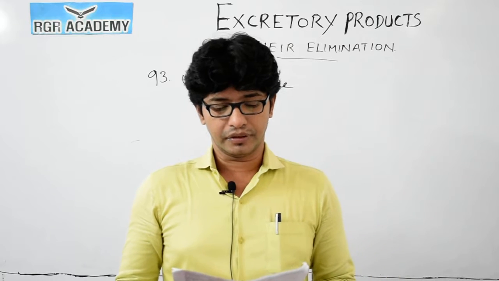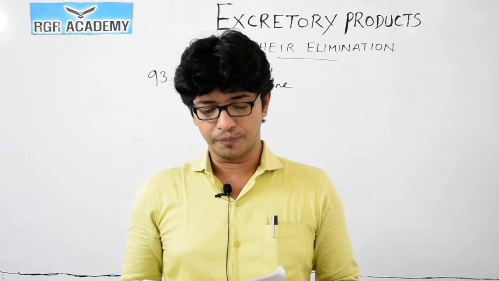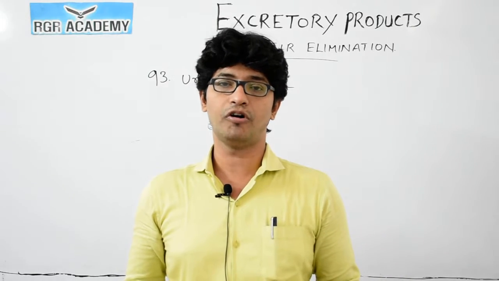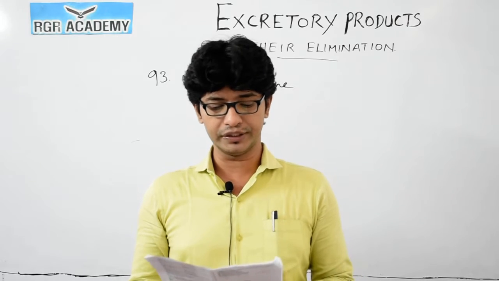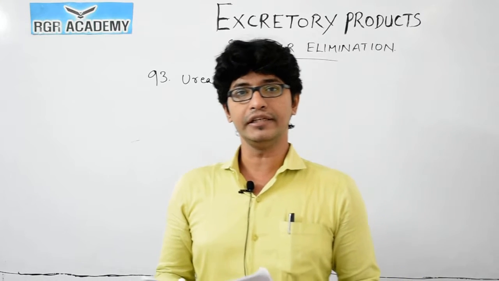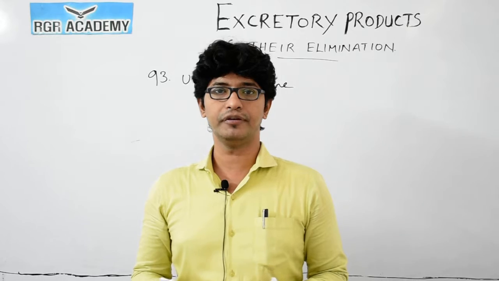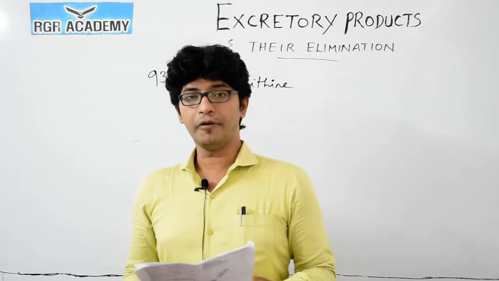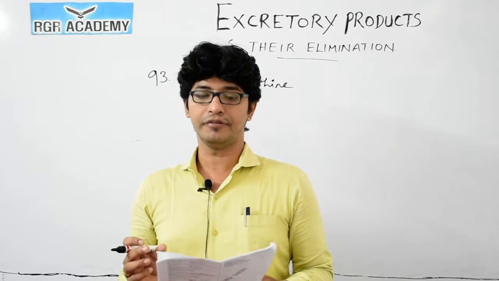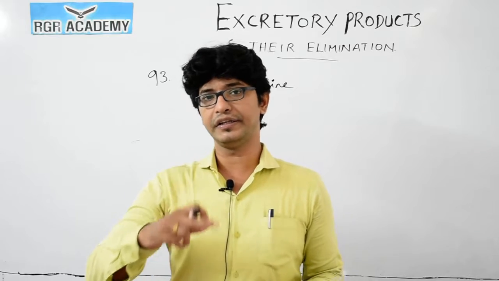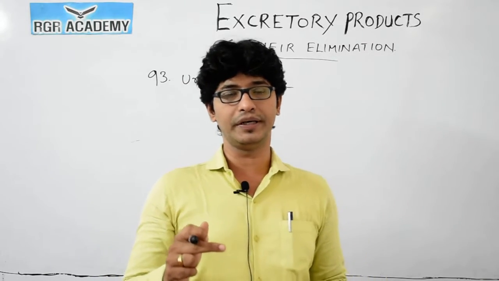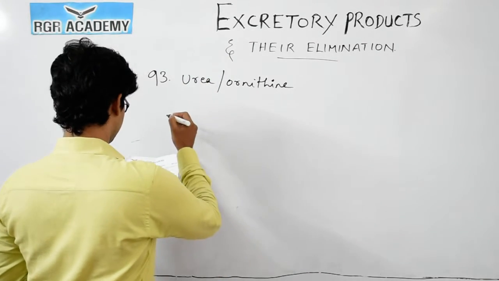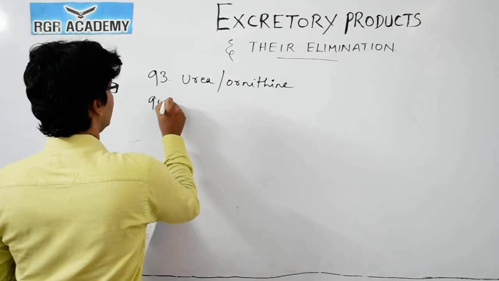Fine. So coming to the next question, 94. Loop of Henle is found in, a very simple question, because the nephron is the structural and functional unit of a kidney that we know already. Loop of Henle is a part of a nephron, which you study as an ascending loop and a descending loop. So for question number 94, you take the loop of Henle.